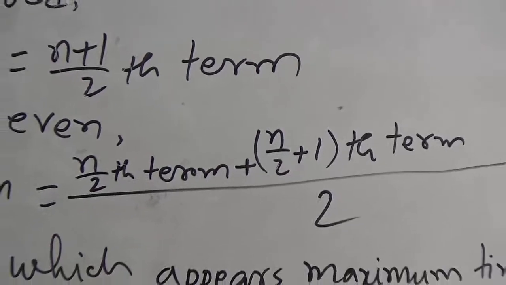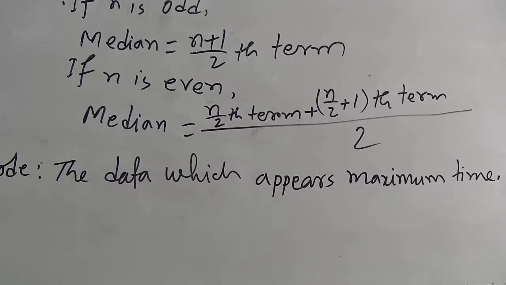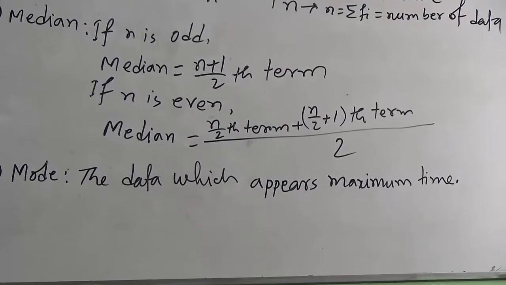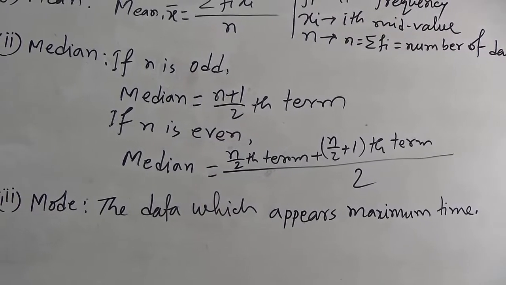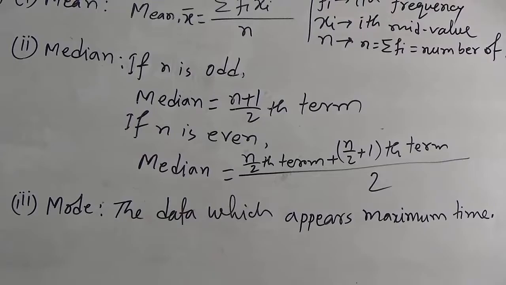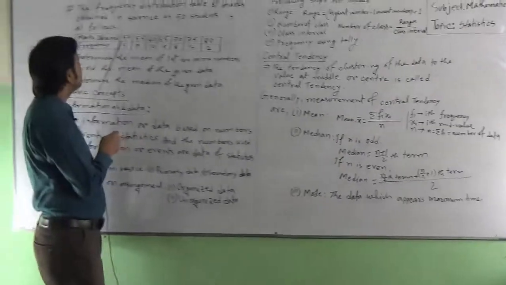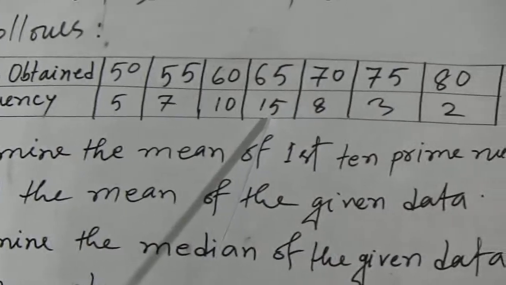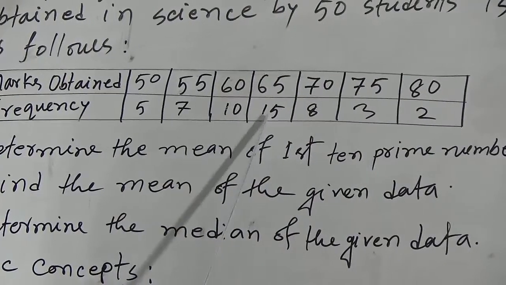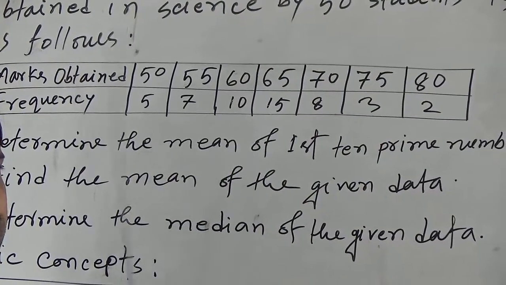Our next one is mod. Mod means the data which appears maximum times. That will be the mod. If we observe the given data here, 65 appears maximum times. So 65 will be the mod of this data.